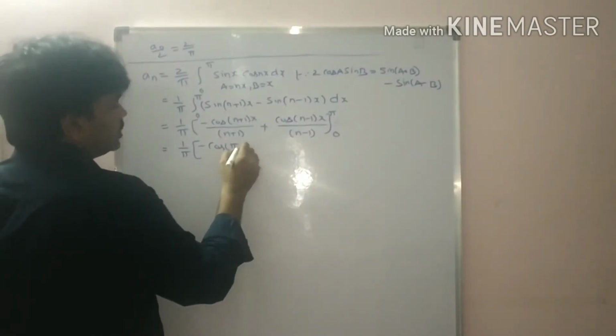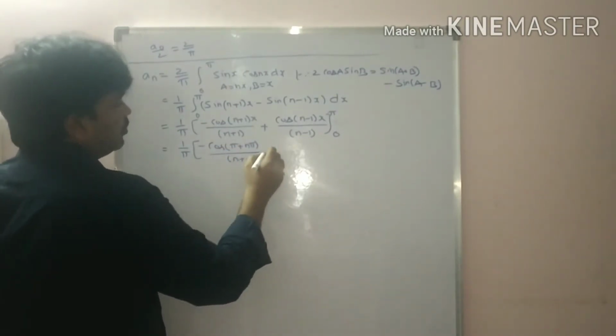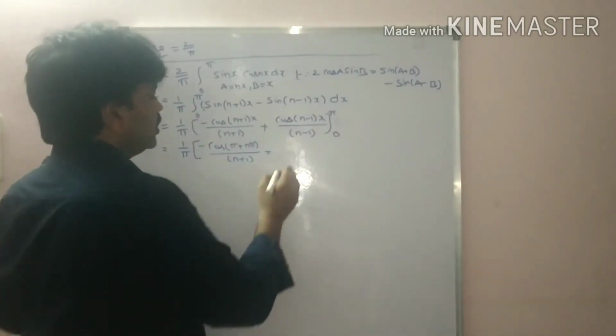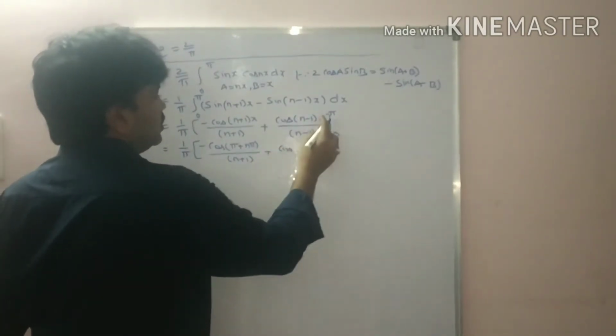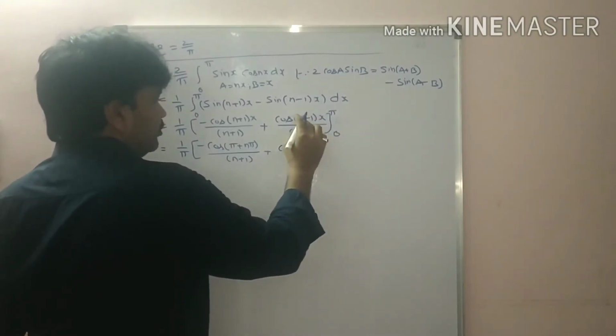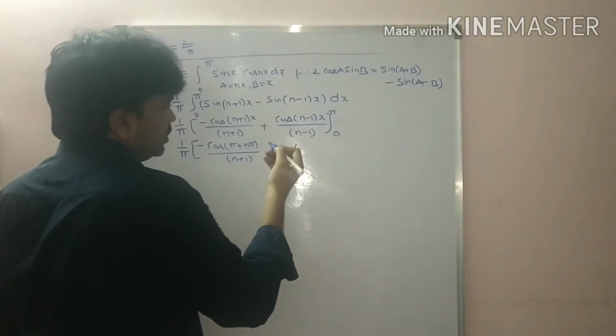So pi plus n pi by n plus 1 plus, here also write, students, cos, write pi at the place of x, multiply pi. So we know cos of minus theta is equal to cos theta.